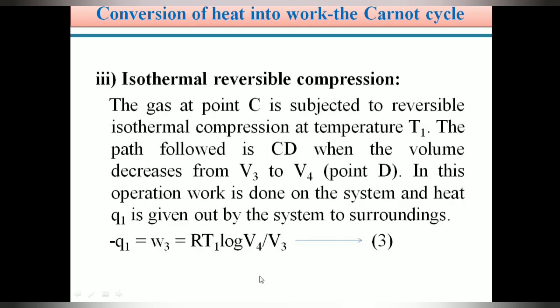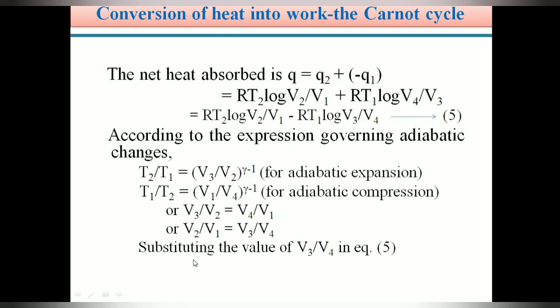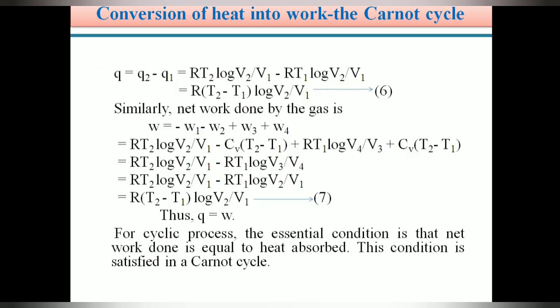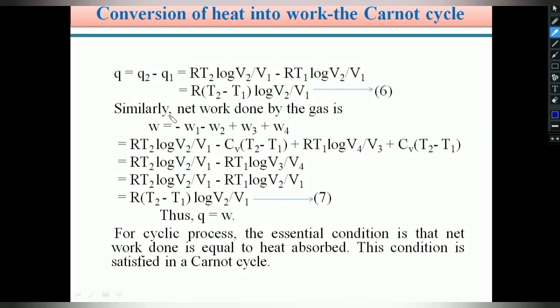In the third operation, W3 equals RT1 log V4 by V3. And in the fourth operation, W4 equals CV into (T2 minus T1). From these 4 relations, we can calculate the net work done by the gas, that equals minus W1 first operation, minus W2 second operation, plus W3 third operation and plus W4 in the fourth operation.